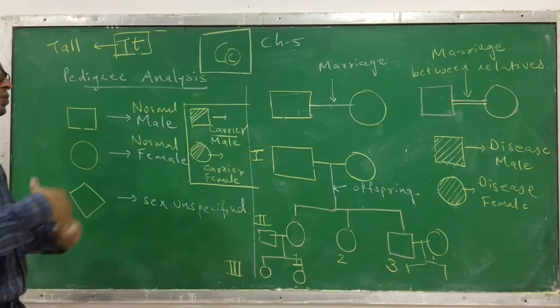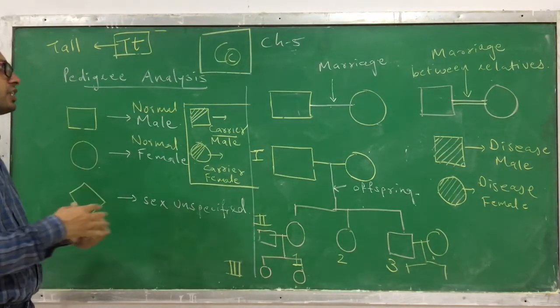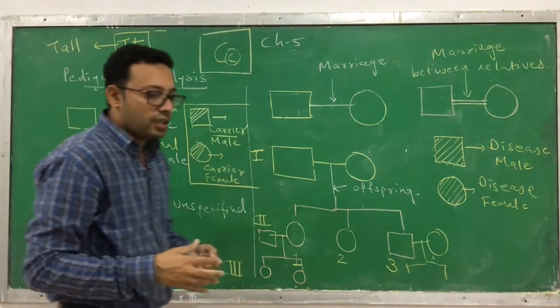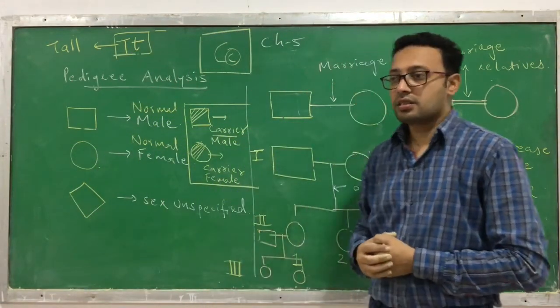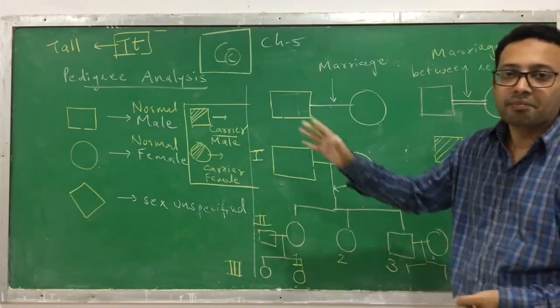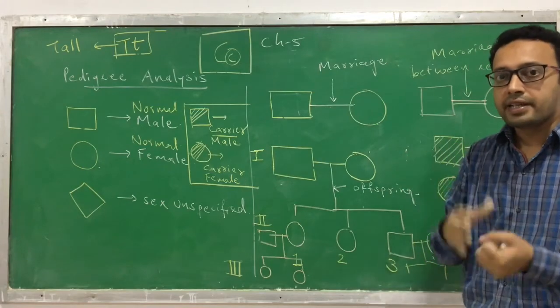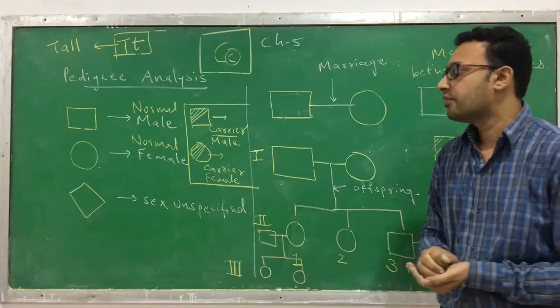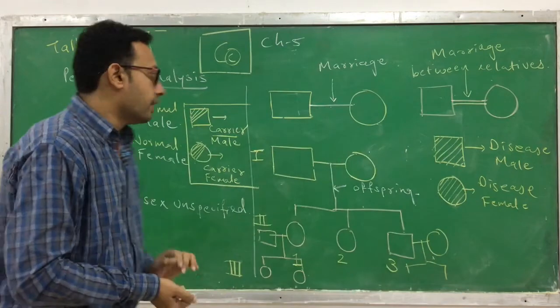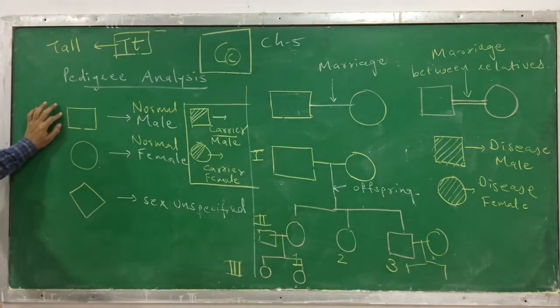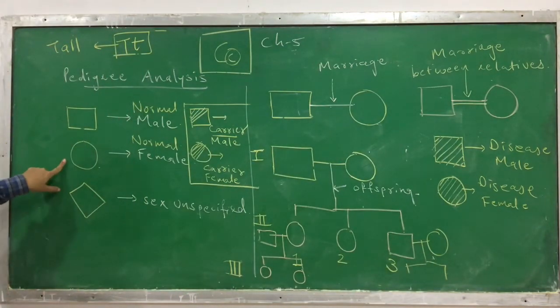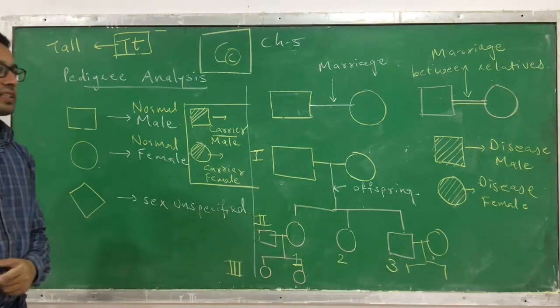Clear? So this is what is going to happen. So that's all about the pedigree analysis. Okay, these are the important symbols that you have to remember in pedigree analysis. I am just revising it for you. See, the square indicates a normal male, the circle indicates a normal female, and the tetragon indicates an unspecified sex.